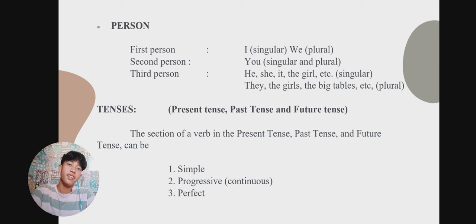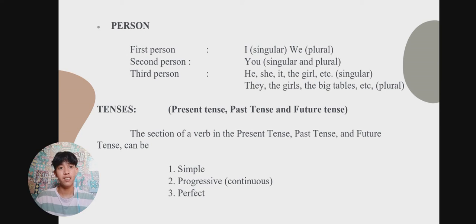So, first, the example in third person for singular is, he is so good at singing. So the he is the third person. Yes, it's correct.